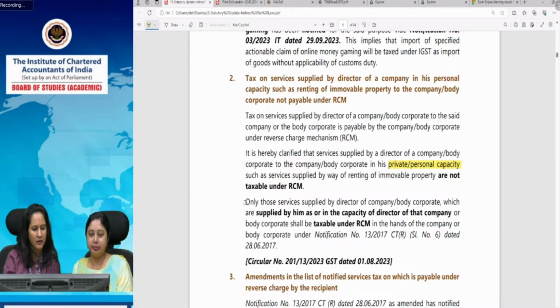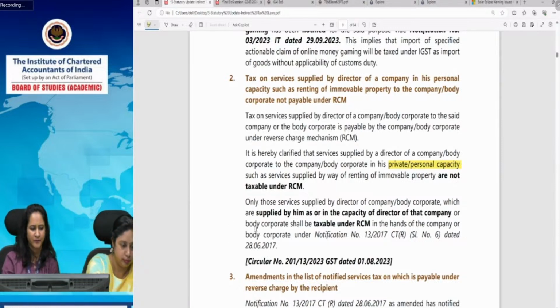Yes, because if services are provided by a director of a company or a body corporate to the company or body corporate in his personal or private capacity, like service of renting of immovable property, then that is not taxable under reverse charge mechanism. Only those services supplied by a director in the capacity of director of that company are taxable under reverse charge mechanism. Basically, any service provided by a director, if it is in the personal capacity, will not be taxable under reverse charge.